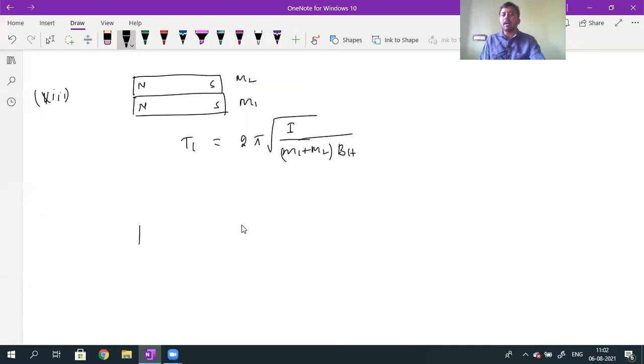Now the same bar magnets are placed one over another, but this time unlike poles are joined together: north pole over south pole, and south pole over north pole. The first one has magnetic moment M1 and the second one has magnetic moment M2.